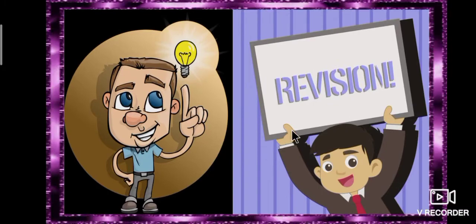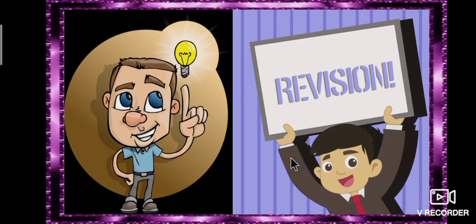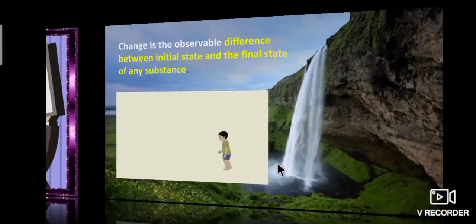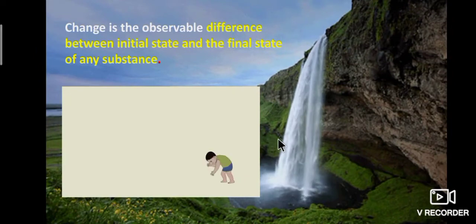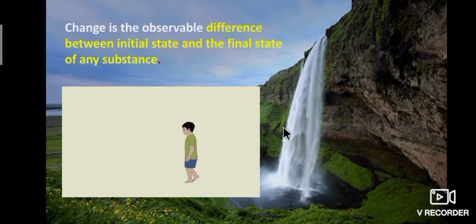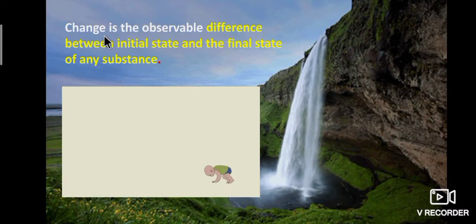It's time to revise our previous session portion. In last class we have studied about change. What is change? Change is the observable difference between initial state and the final state of any substance. For example, human growth. From baby to adult is a change.